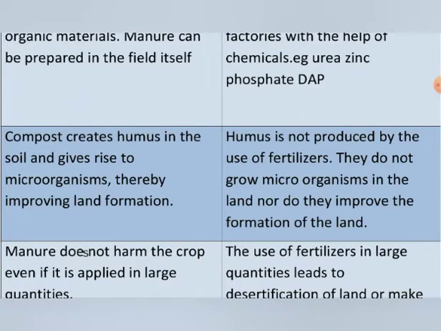But most of the microorganisms in the soil decompose the organic compounds into humus. Humus is a very nutritive substance for the growth of plants. It makes the soil fertile.